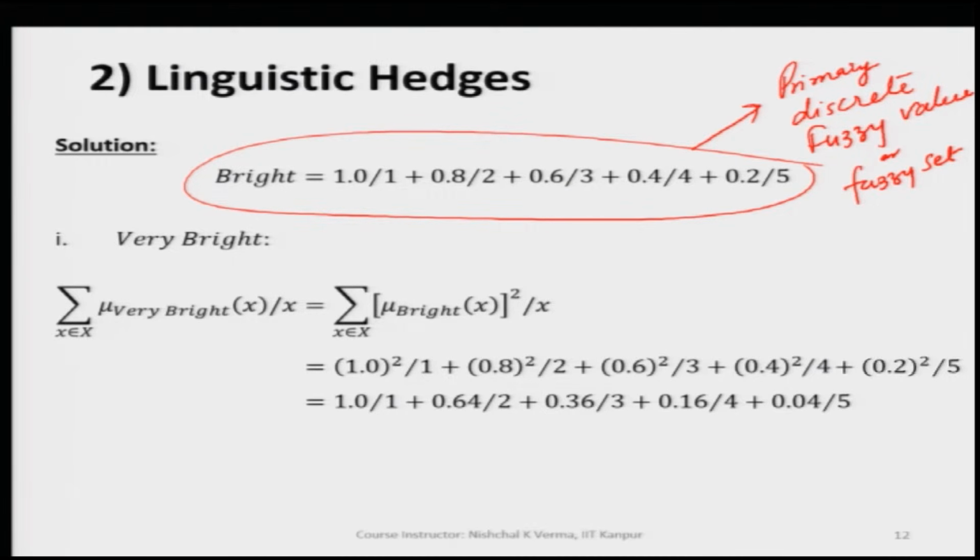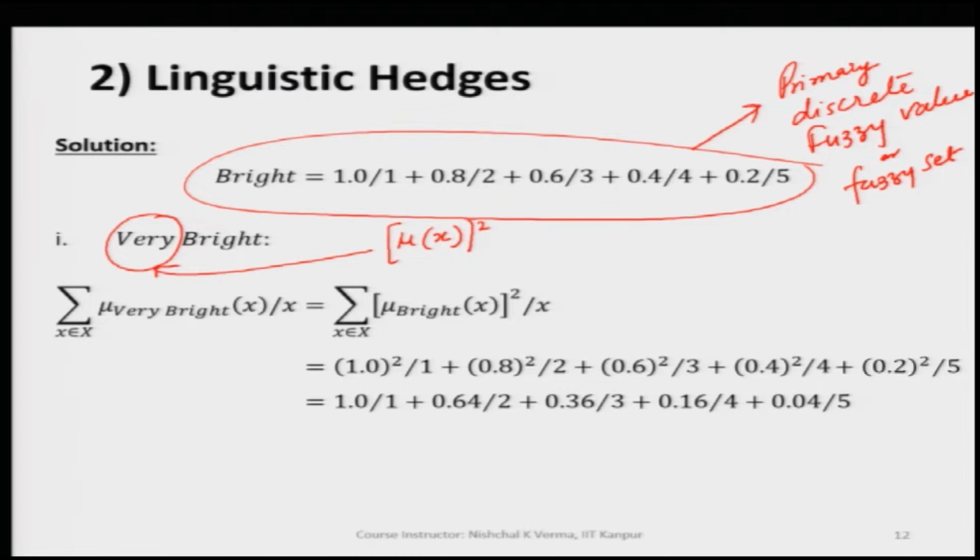As I have already mentioned, when the word very comes, we have to raise the power by 2 on the membership function, and if it is a discrete fuzzy set, all the membership values are squared. So, very bright is very simple to get. We already have 1 by 1 plus 0.8 by 2 plus 0.6 by 3 plus 0.4 by 4 plus 0.2 by 5.